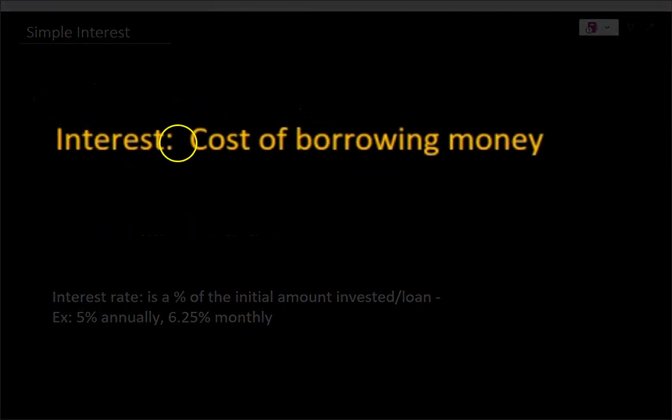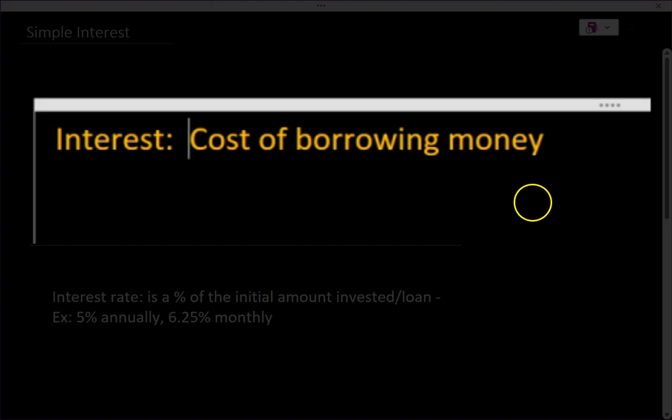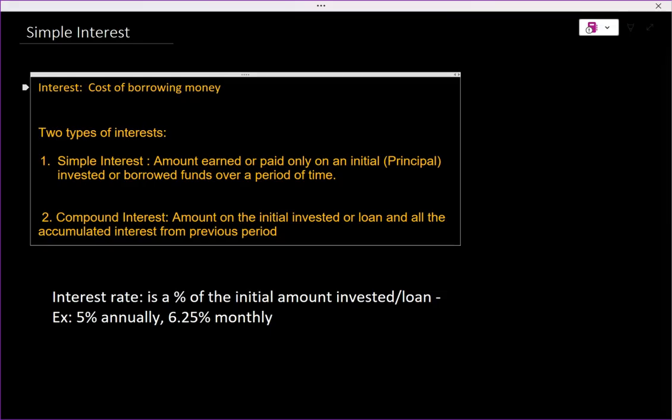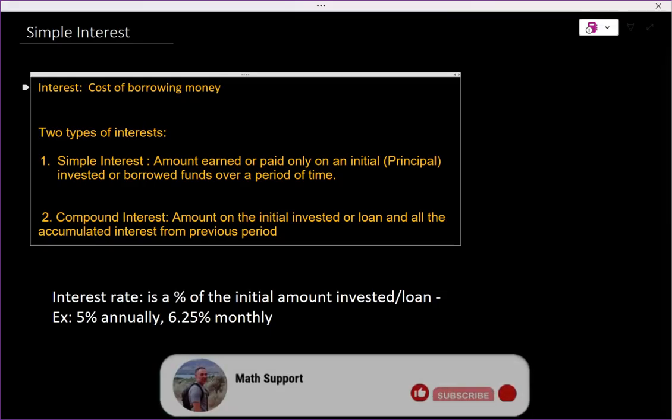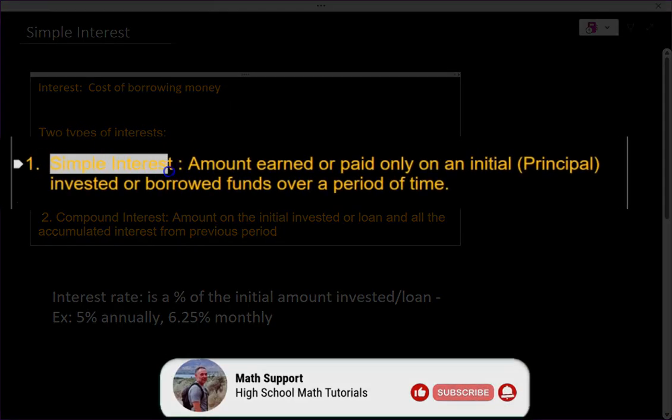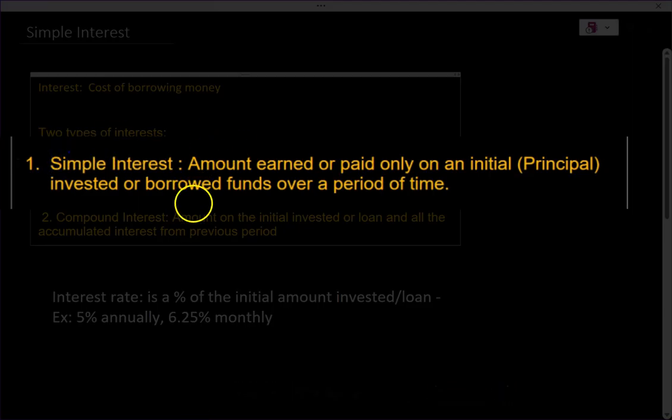So the concept of interest is the cost of borrowing money. Now, it could be money that you're borrowing, or the cost of a service that you're borrowing, but in this context, we're just going to talk about money. And there are two types of interest. One is simple interest, and the next one is compound interest.